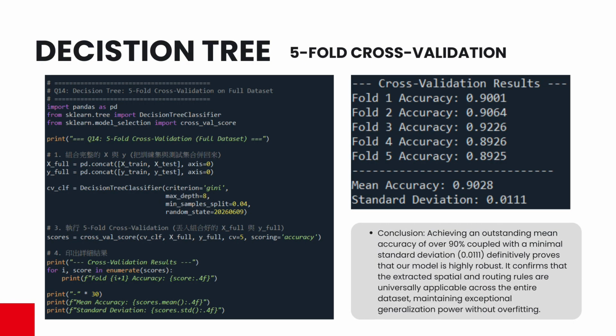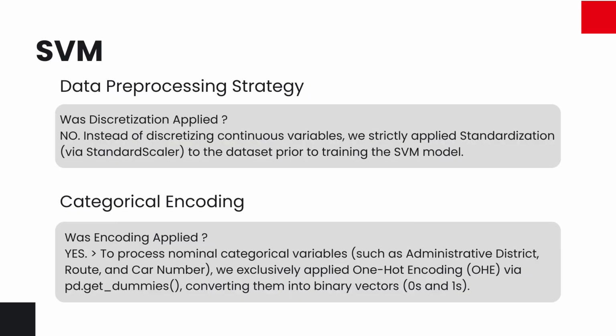I validated this structure's integrity using 5-fold cross-validation, achieving a highly stable mean accuracy with minimal deviation, providing universal applicability. Transitioning to my second model, the support vector machine.